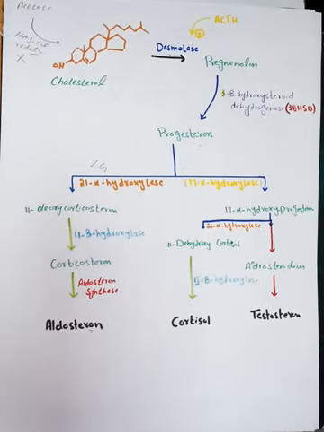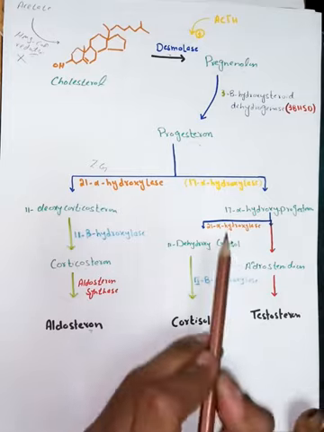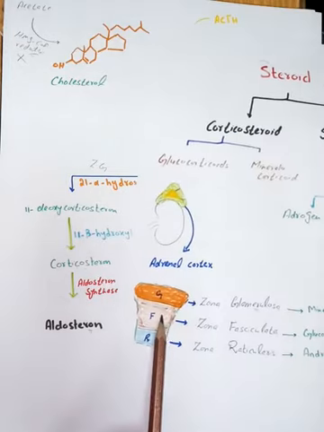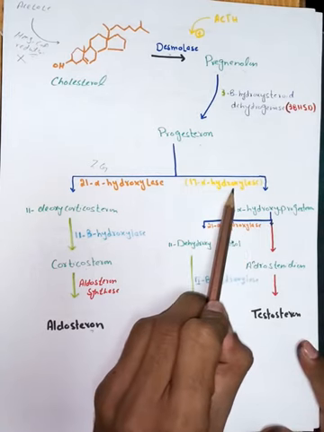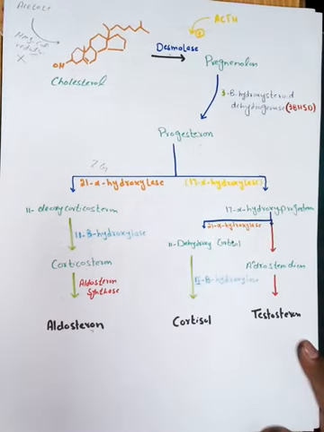Now we talk about the zona fasciculata. Inside the zona fasciculata, the enzyme 17 alpha hydroxylase will act on the progesterone.